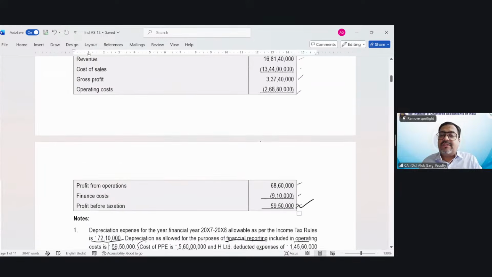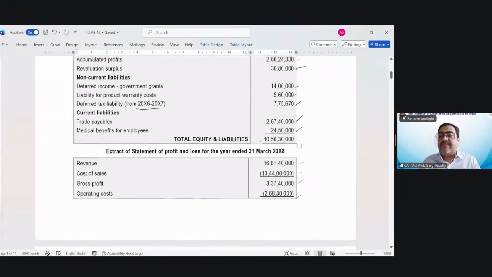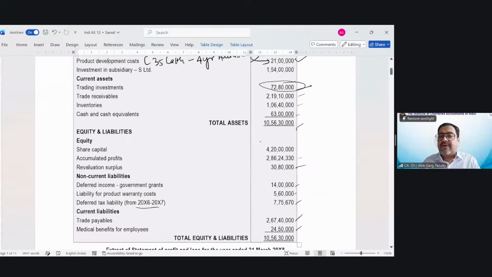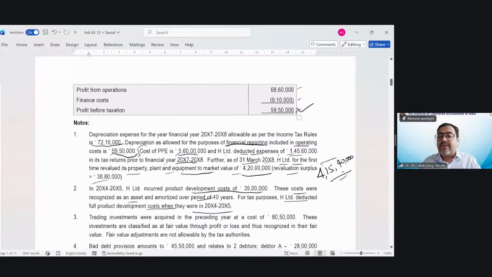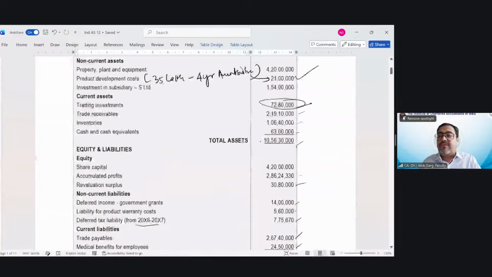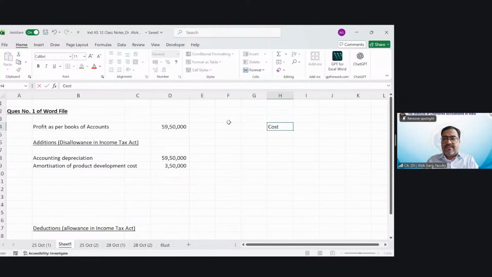The cost is 80 lakh 50,000, and the carrying value is 72 lakh 80,000. What does it mean? 80 lakh 50,000 has gone down to 72 lakh 80,000. It means what is the loss? What is the mark to market loss? Right. So cost of investment.